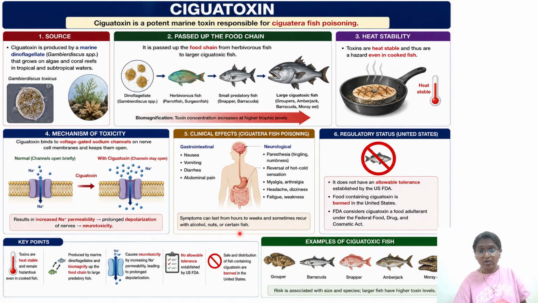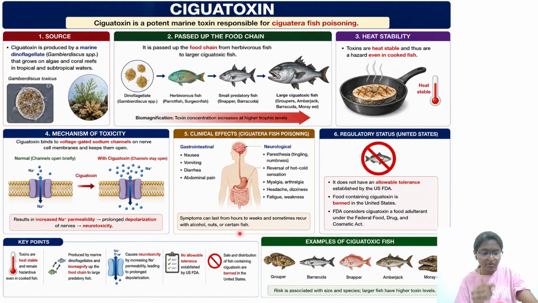Okay. So what is the regulatory status? One option with respect to regulatory status. What happens is, these poisons, you cannot avoid them. They will be there. You cannot make them zero. So what we can do is put some safety limits, established for this type of thing. You cannot stop people from consuming the fish. But what we can do is establish the safety of the fish by establishing certain limits for this type of toxin content.